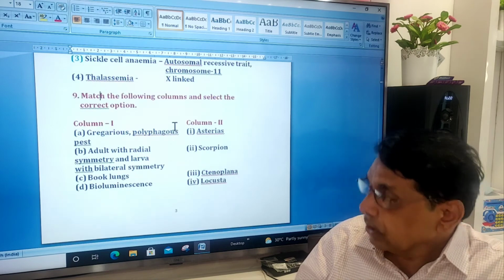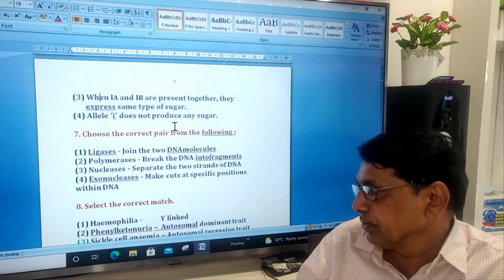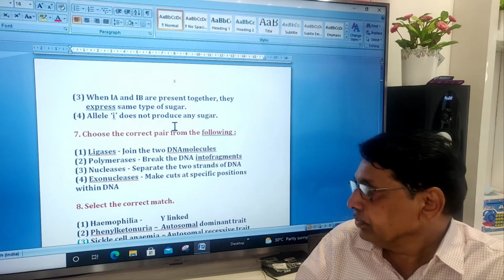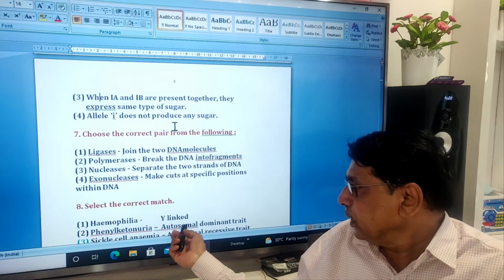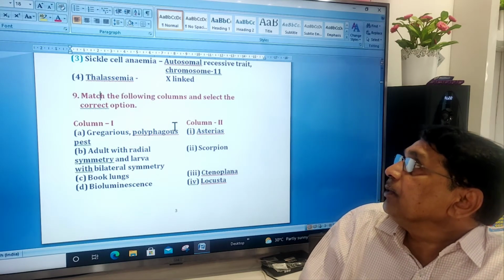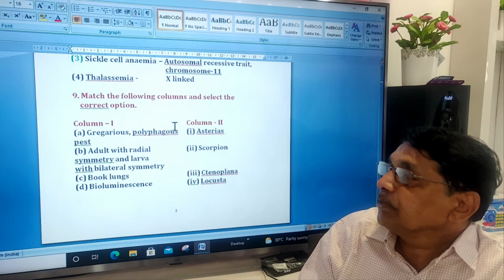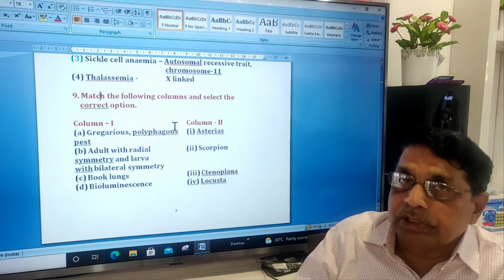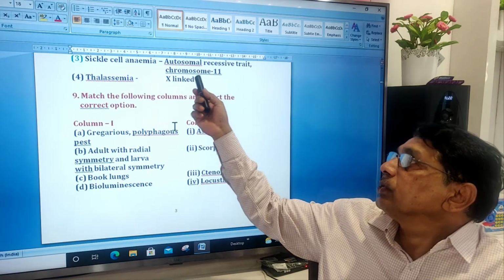8. Select the correct match. Hemophilia, Y-linked. Phenylketonuria, autosomal dominant. Then sickle cell anemia, autosomal recessive trait, chromosome 11. Thalassemia, X-linked. The diseases linked to the blood. So the correct answer is sickle cell anemia, autosomal recessive trait.